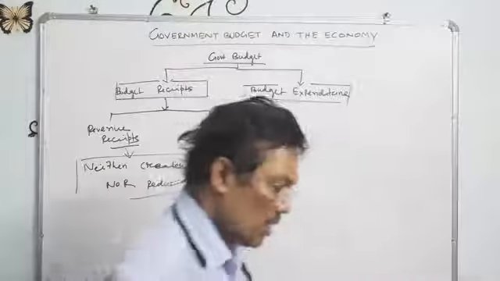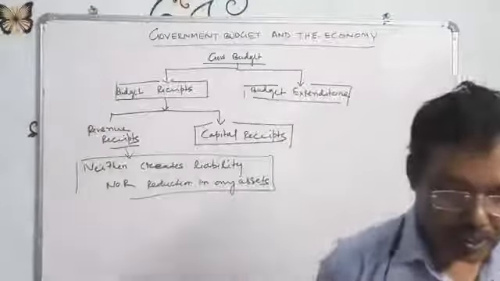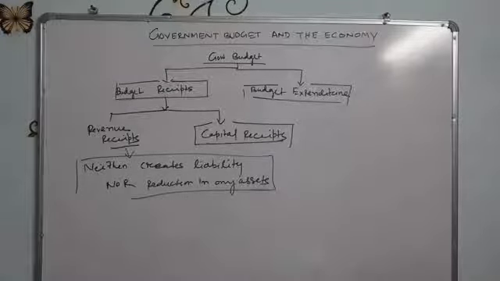For revenue receipts, we have given examples; the most important revenue receipt is tax. That is why I told all of you, one is tax revenue and another is non-tax revenue.